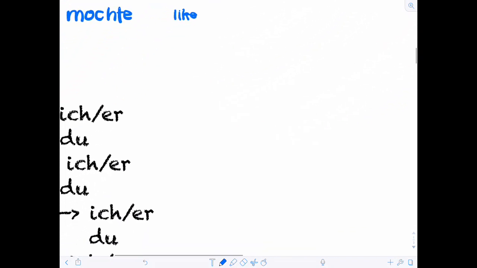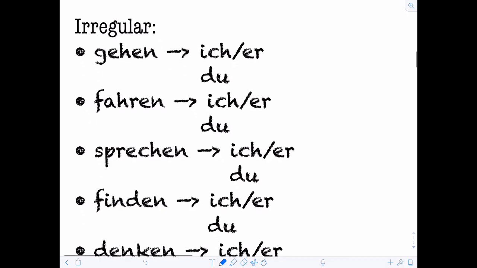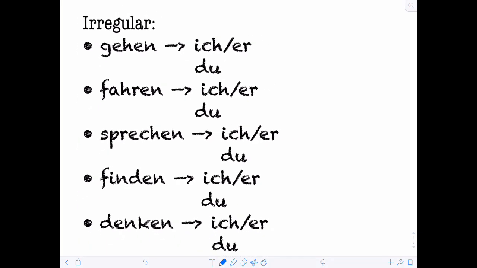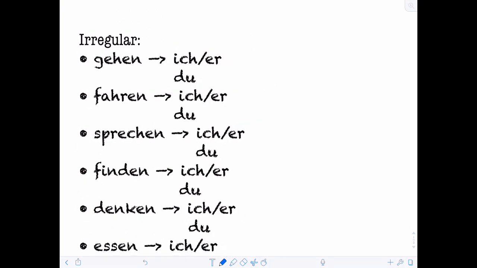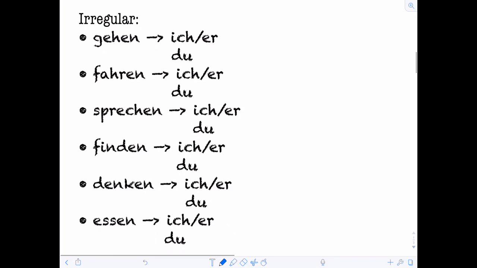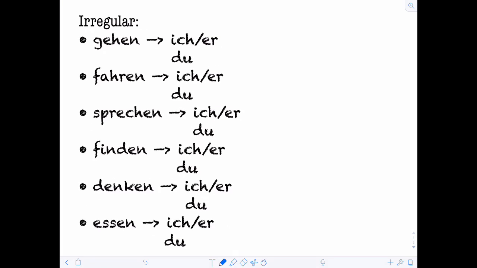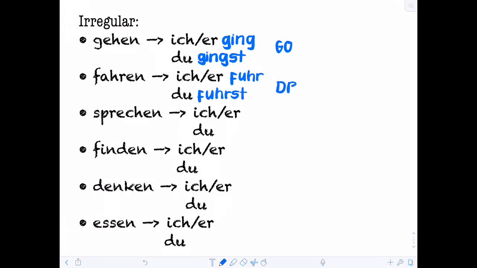Now we move on to some decidedly odd-looking irregulars, which we'll go through here. The most important thing with these is to recognise them because they're often used in their perfect form rather than their imperfect form. In doubt, use the perfect form of these verbs. Gehen goes to ich ging and du gingst, and that means go. Fahren goes to ich fuhr and du fuhrst. Odd, right? And that means to drive.